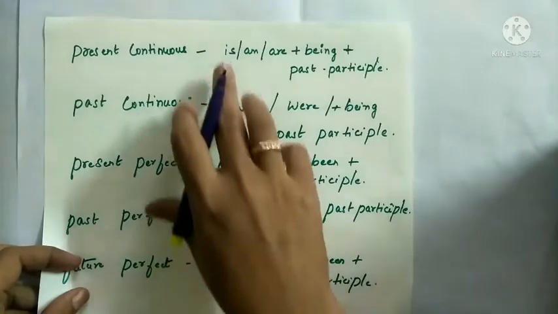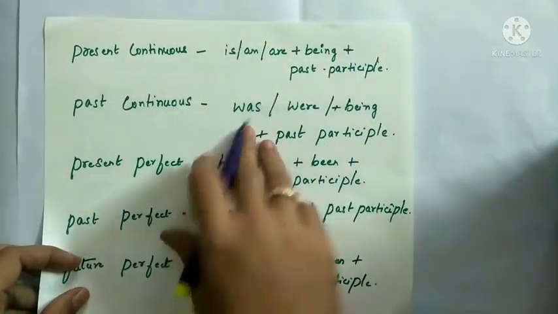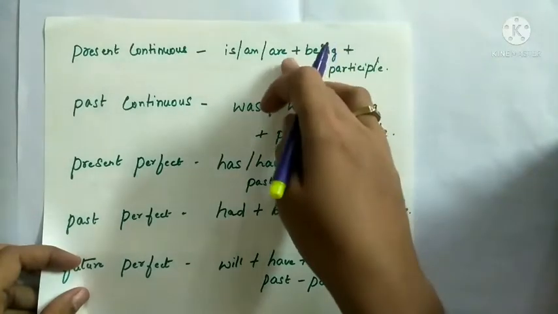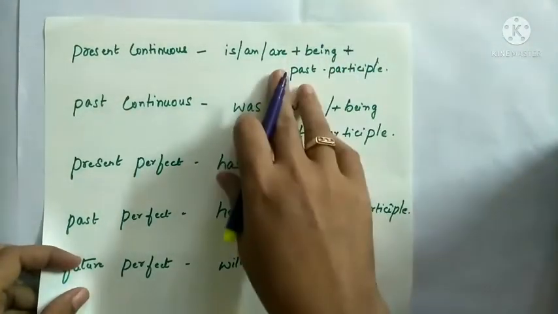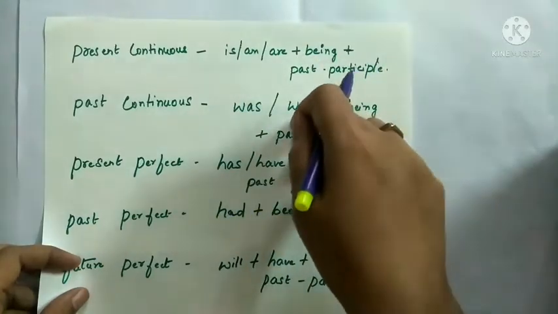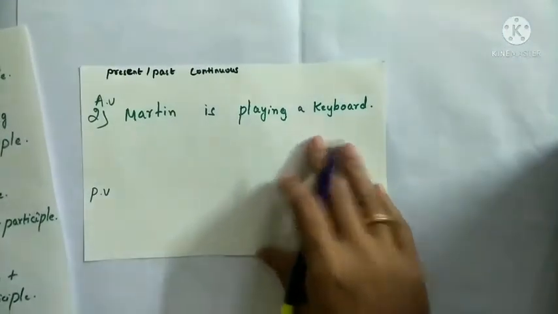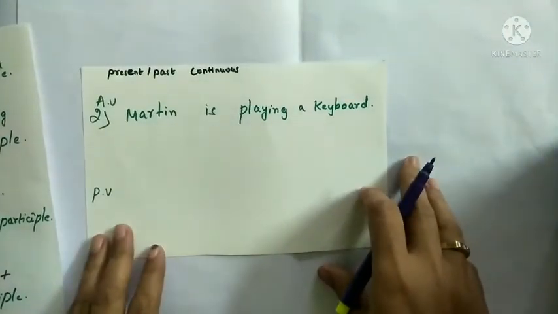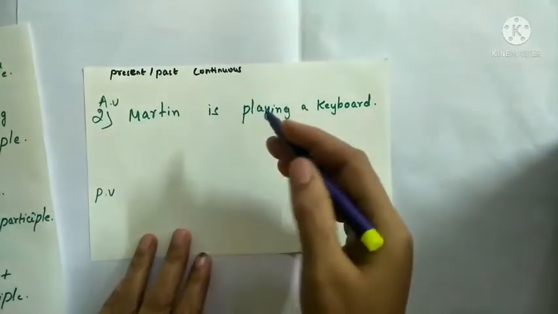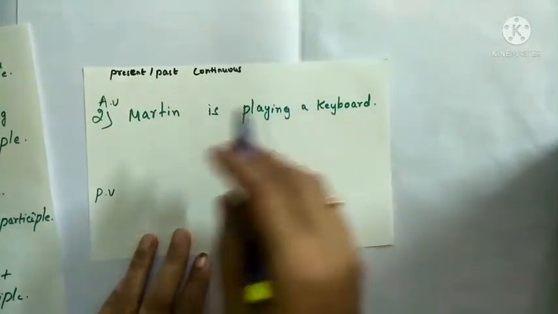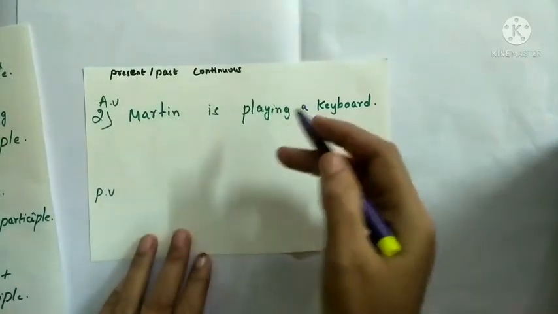That is, if singular, is in present tense and was in past tense; if plural, are in present tense and were in past tense will be used. Now our example is Martin is playing a keyboard. Here we won't get any future continuous. We will get only present plus past continuous tense.